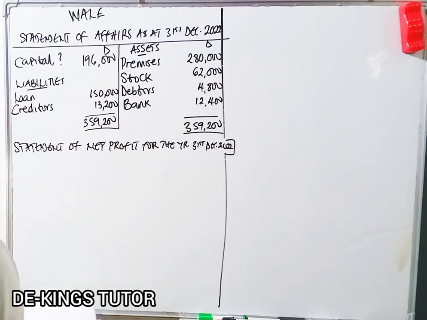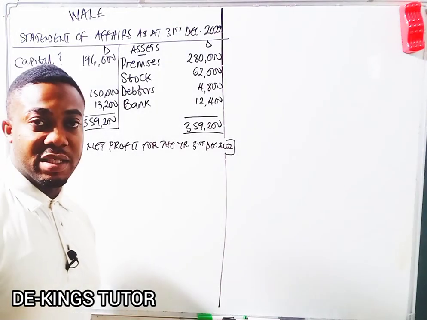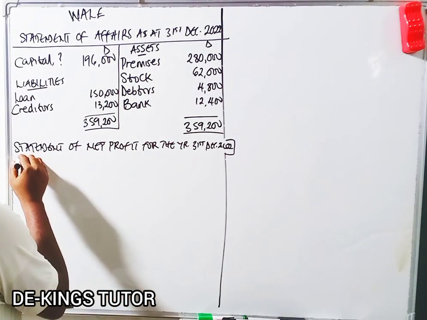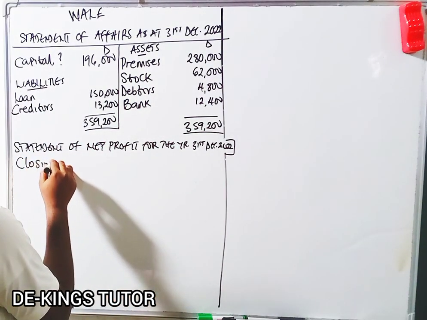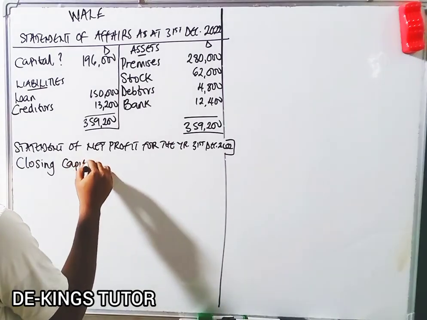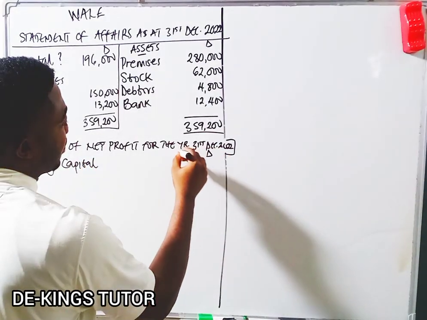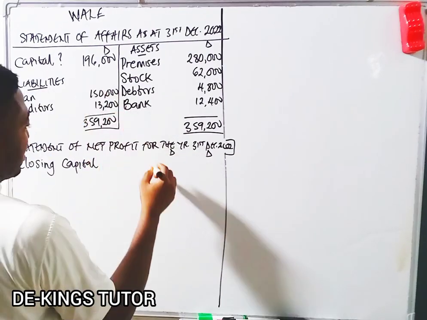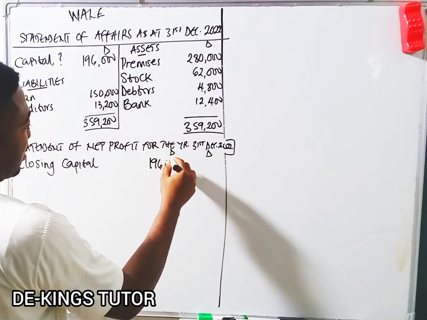Okay, so doing that now, we have a format. I gave that in the full video. I'm sure you have checked that from the foundation. So we'll have our closing capital. Closing capital is this, which is 196,000.